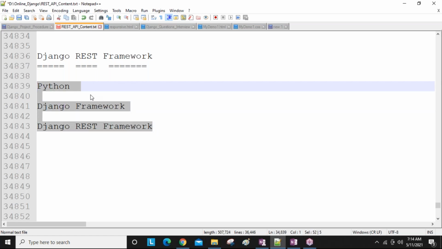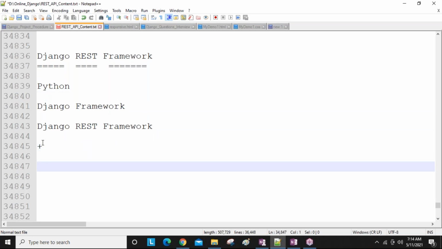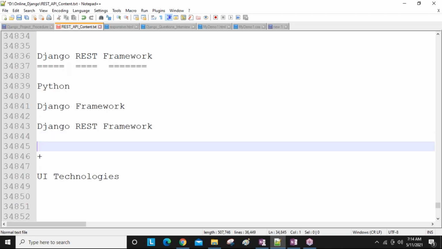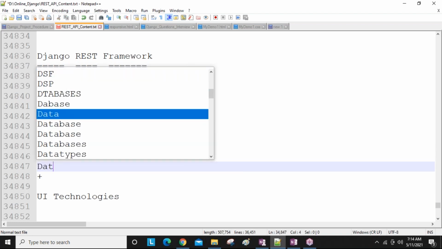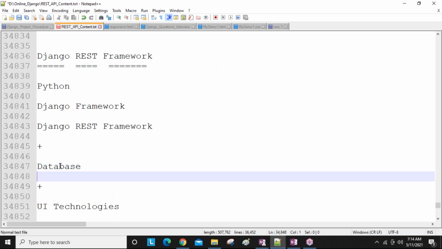If you want to design the front end also, then along with these things you are going to learn UI technologies. UI technologies means HTML, CSS, Bootstrap, like this. And along with these things, guys, database knowledge is also required. Any one database. So a database is also required, guys.